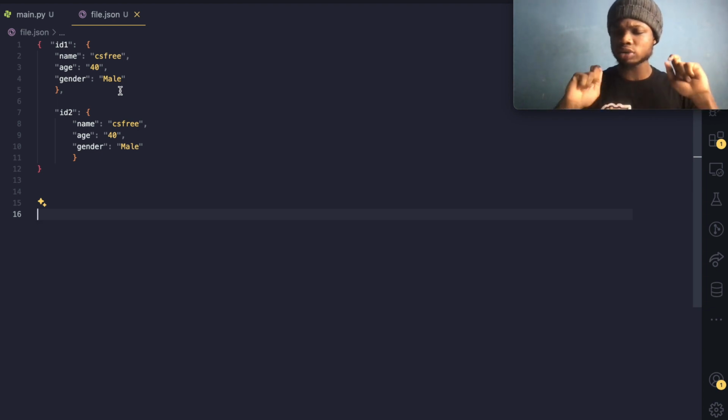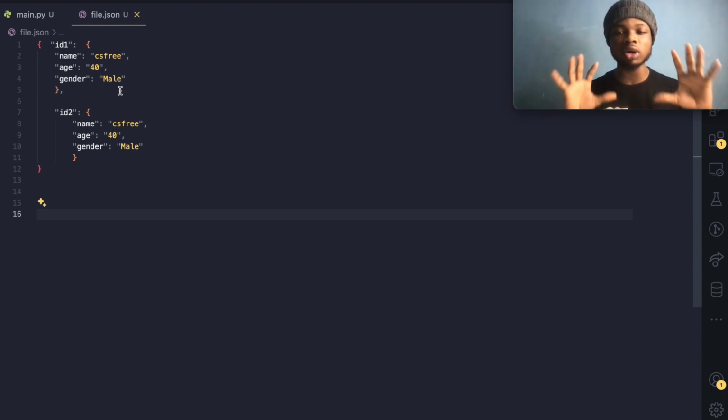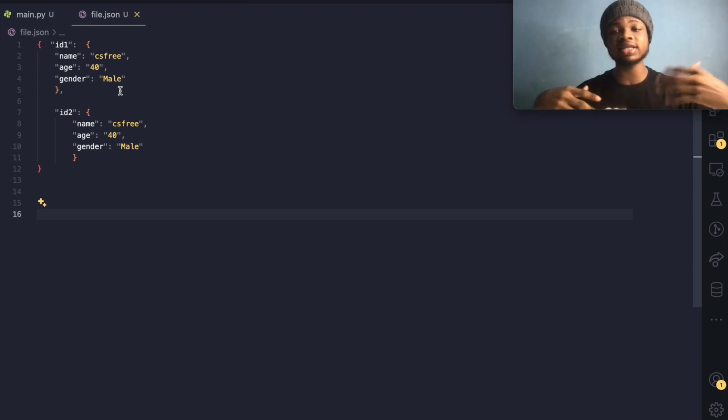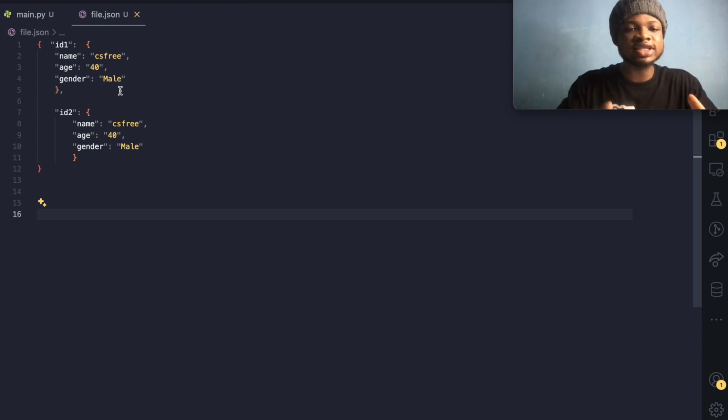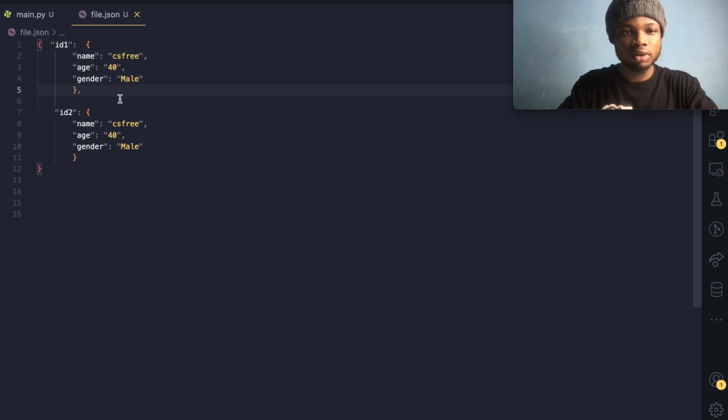Can you see how we are progressing? We are trying to shape our database in a way that we can understand, or in a way that we can perform operations in it. So there is no specific way. We are the one creating logic on how to go about this, our database. So I think this is much easier to query. So we have an ID bearing the data, right?